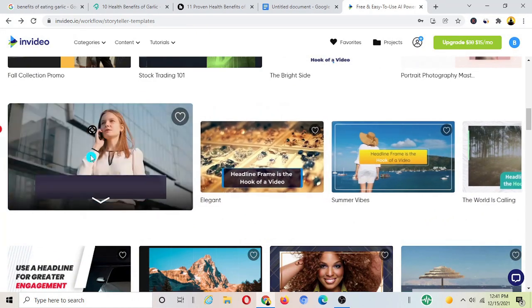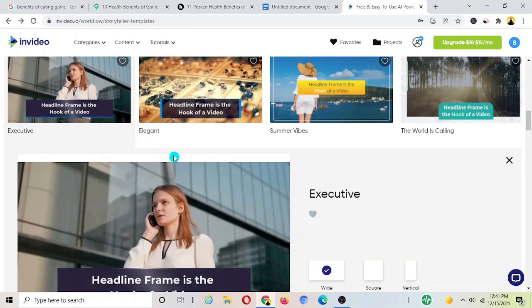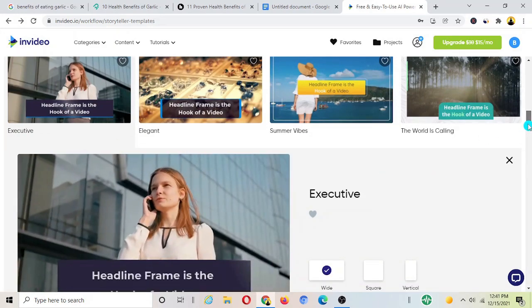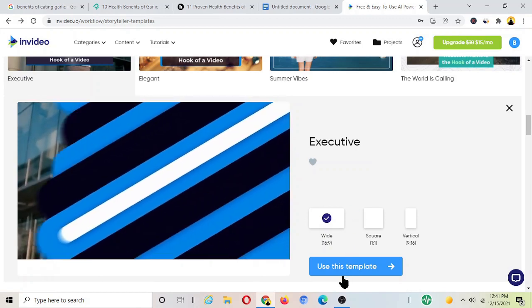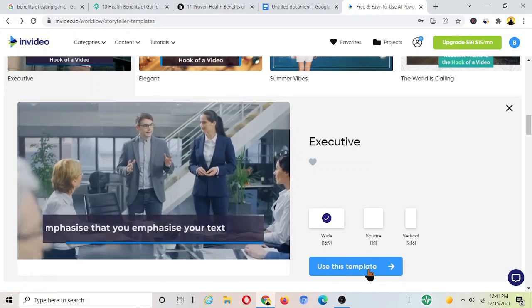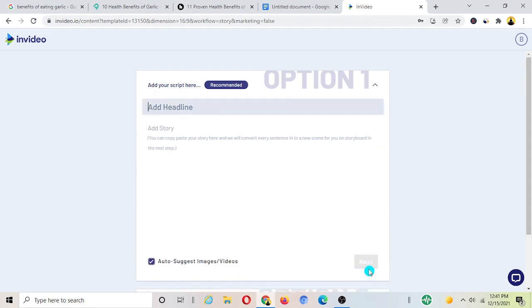So let's say I'm going to choose this template over here, and you just need to click on the option that says use this template, and now it's going to bring us to the section where we're going to add the title of the video.